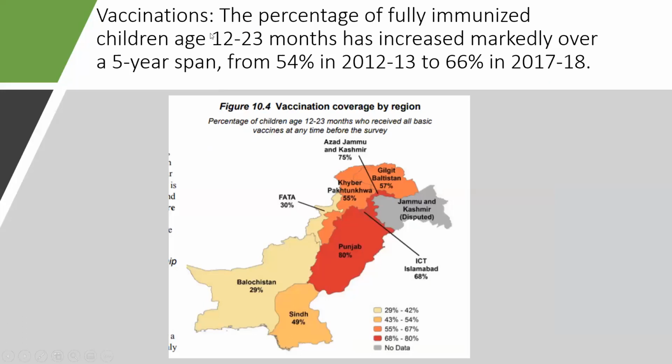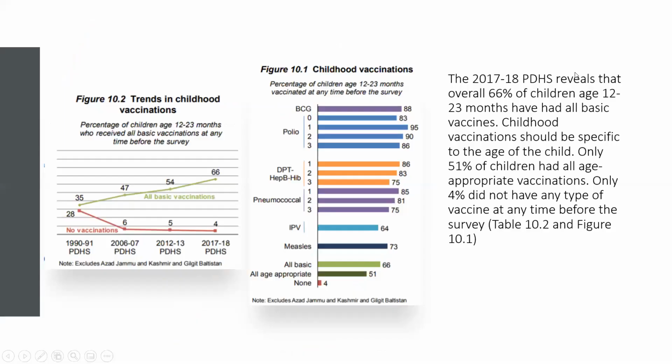Going on to the statistics for vaccination coverage in different regions of Pakistan for children 12 to 13 months of age, it shows that Punjab was good with 80% vaccination coverage. Then it goes on to Khyber Pakhtunkhwa and Gilgit-Baltistan, coming up to Balochistan with the lowest coverage. It was seen that the coverage has recently increased in the last 5 years, from 54% in 2012 to 66% in 2017-18.